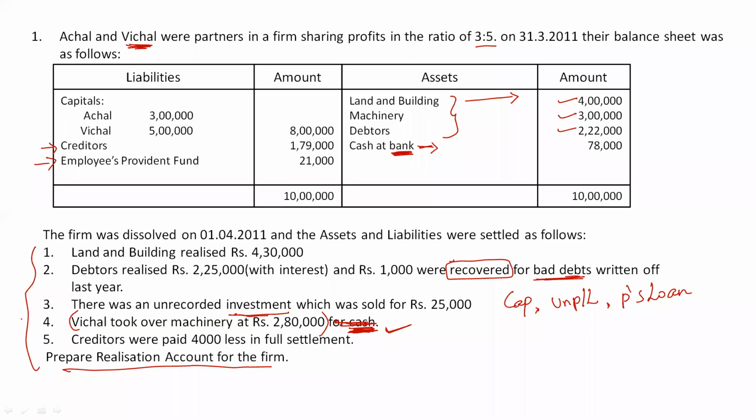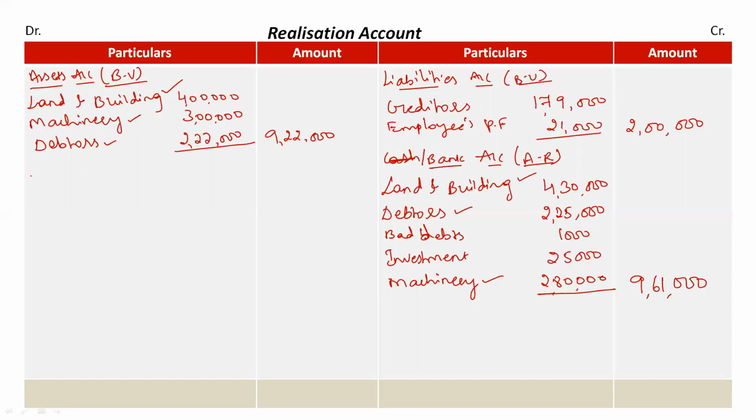Next in the question they are telling one of our liabilities, that is creditors, right? Creditors are paid 4,000 less in full settlement. Check the value of creditors here in the question. It's 1,79,000 rupees. We are paying 4,000 less in full settlement. So we are paying off our liability, and I'll record it again as cash or bank account, for liabilities paid. So creditors have been paid 4,000 rupees less. So 1,79,000 minus 4,000 rupees will be 1,75,000 rupees.